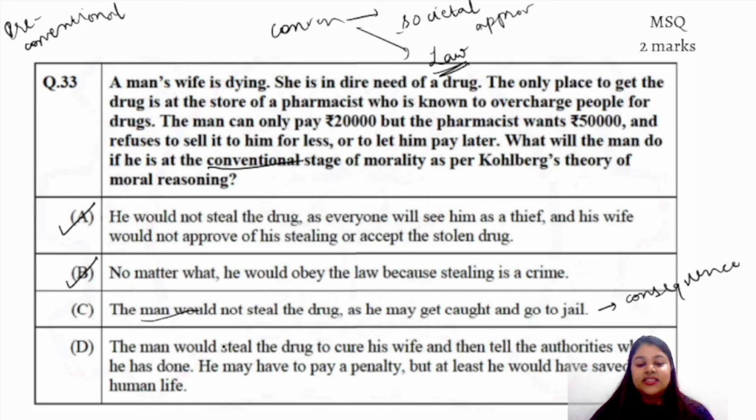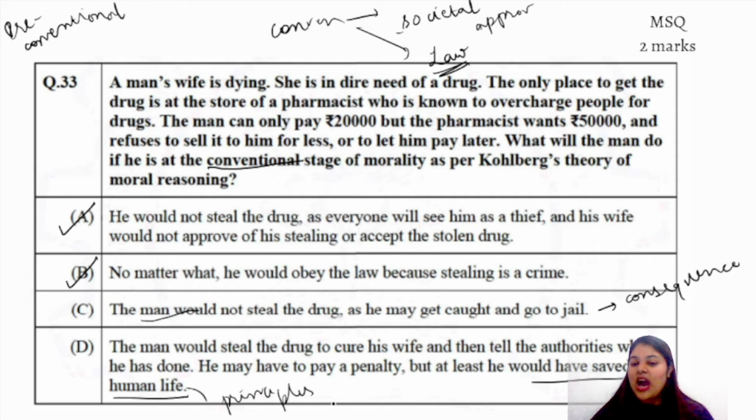D. The man would steal the drug to cure his wife, and then tell the authorities what he has done. He may have to pay a penalty, but at least he would have saved a human life. Now, saving a human life is based on what? Principles of a person, that saving a human life is much more important than approval.